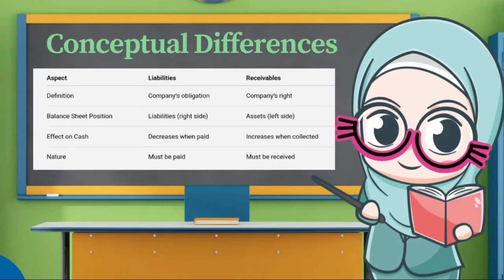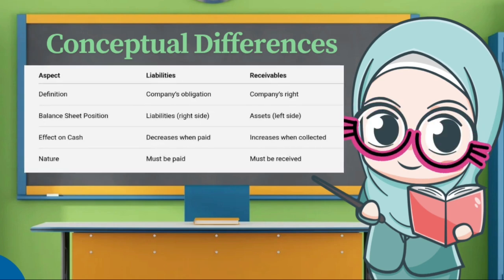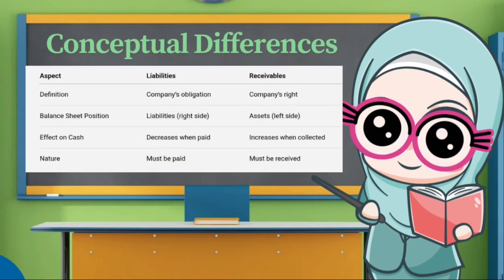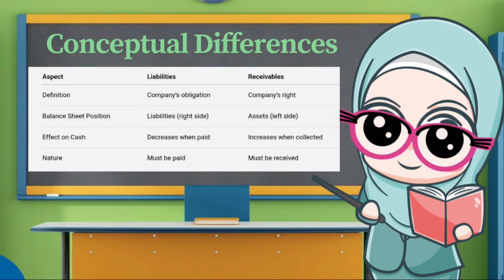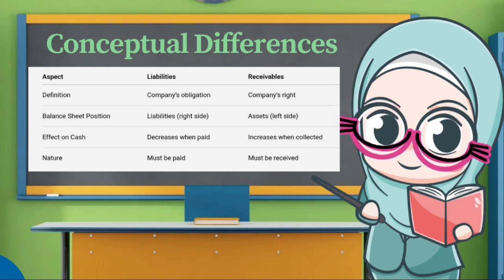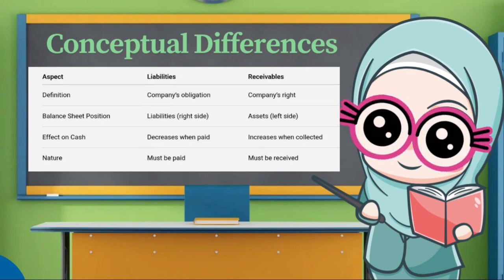Conceptual difference. Here, we can compare the two concepts more systematically. Liabilities are obligations that require payment. Receivables are rights. They represent future inflows.